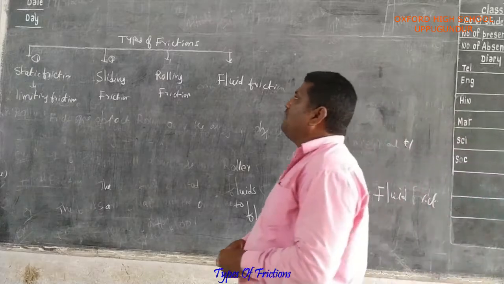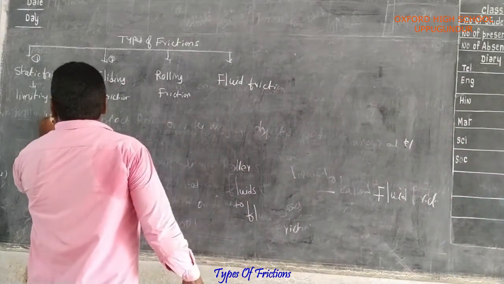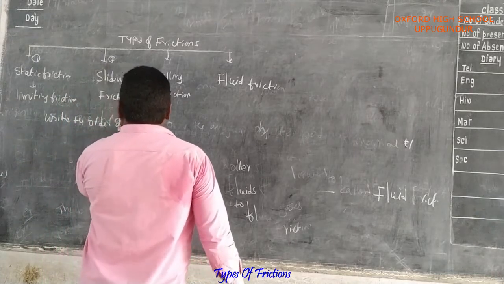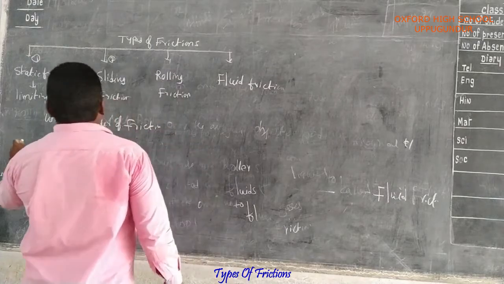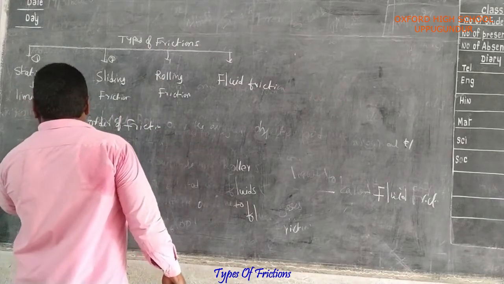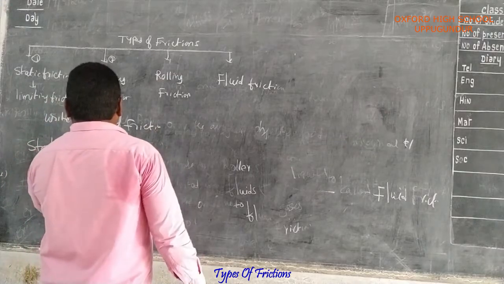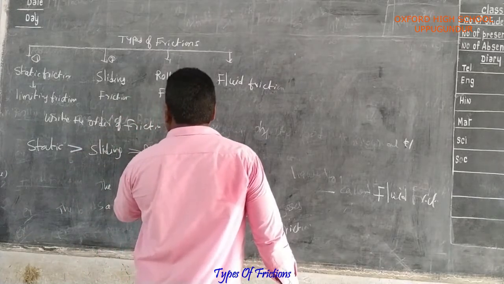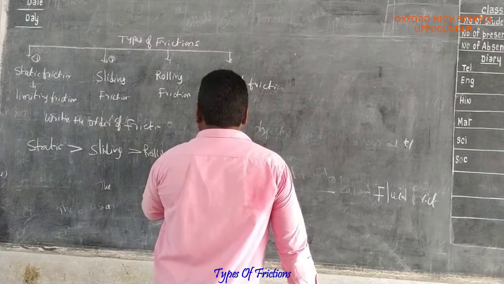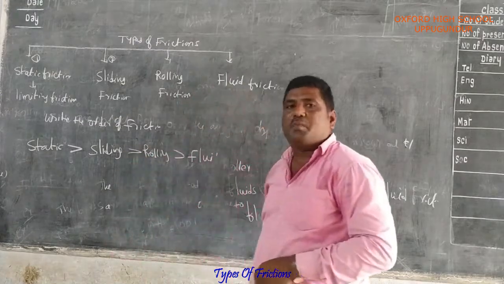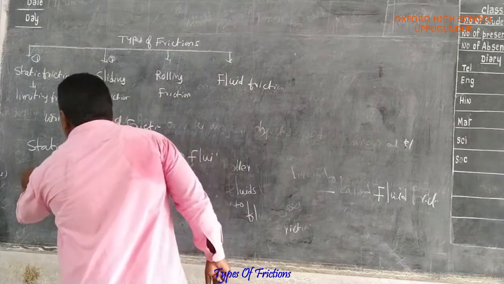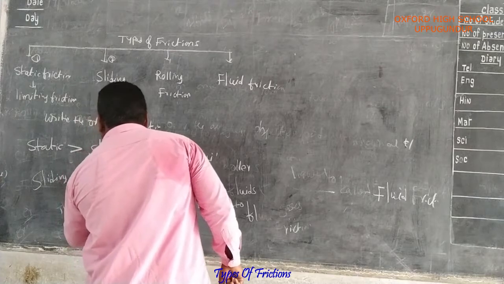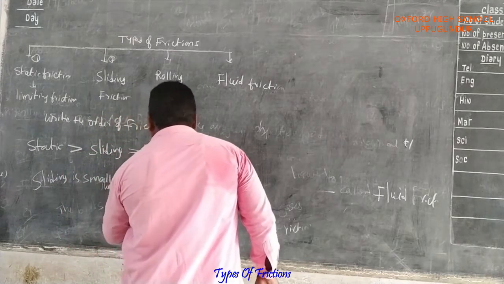Next, write the order of frictions. First one, static friction. Second one, sliding friction. Third one, rolling friction. And fourth one is fluid friction. Sliding friction is smaller than static friction.